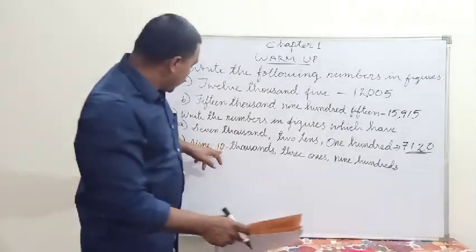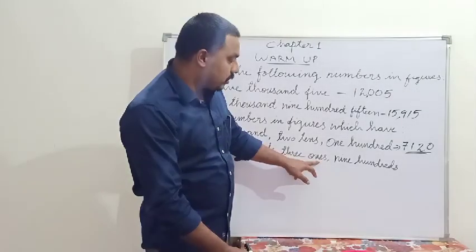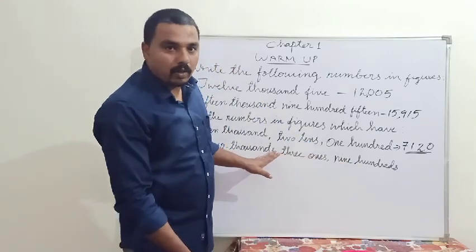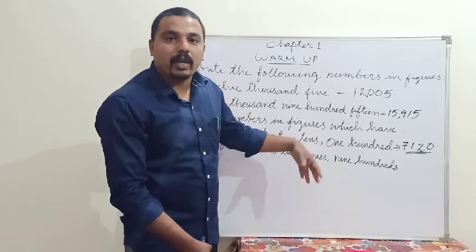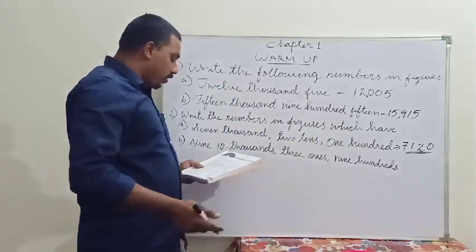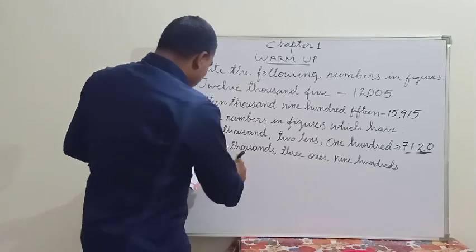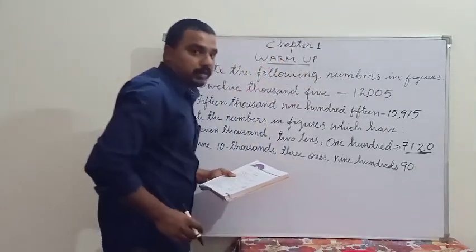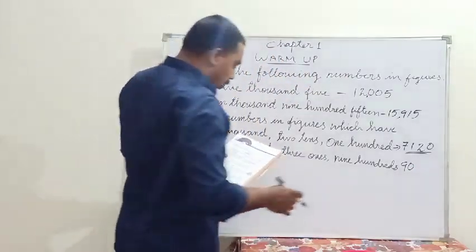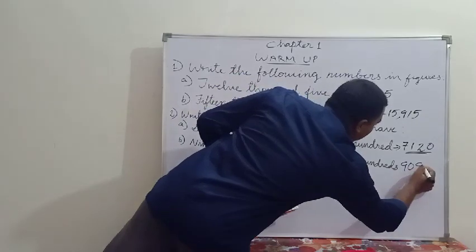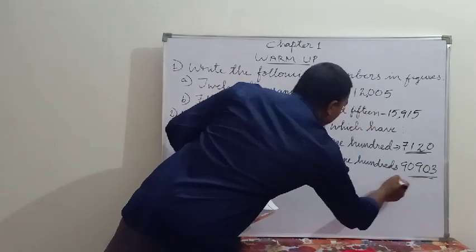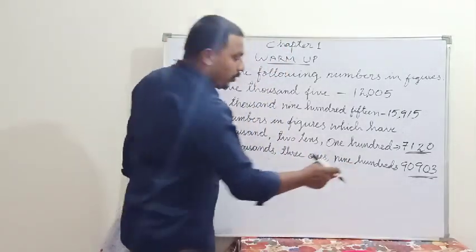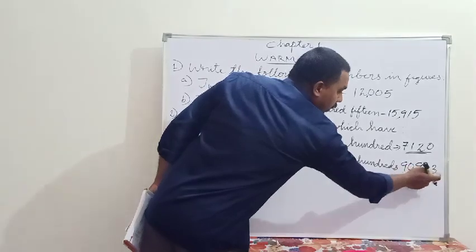9 10,000s, 3 ones, 9 hundreds. So this is also not in the order. So what we have to do, we have to make it in order, then we have to write into figures. So here we have to write 9 10,000. 9 10,000 means how much? 90,000. Then 903. 3 ones are there and 900. So in short we can write 90,903.